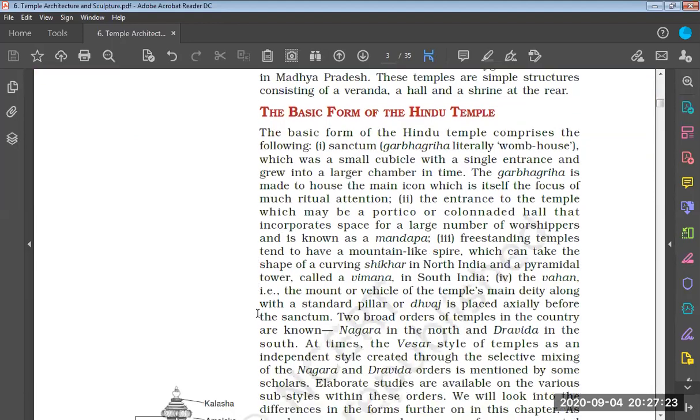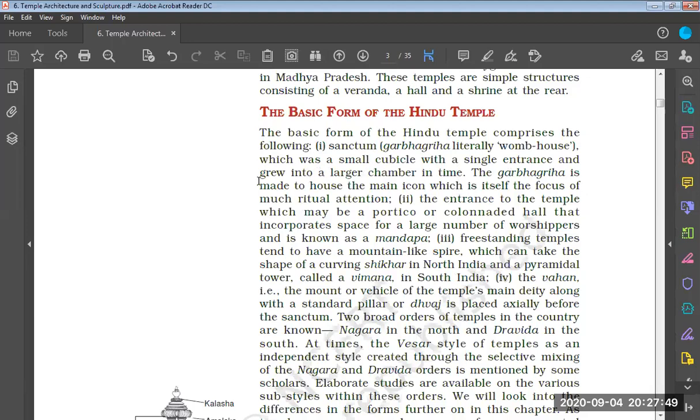If you talk about the basic form of the Hindu temple, it comprises the following. Okay, it comprises a sanctum, which is also known as Garbha Griha. It literally means womb house. This is the central place inside a temple where the main deity is located. It was a small cubicle with a single entrance and grew into a larger chamber in time.